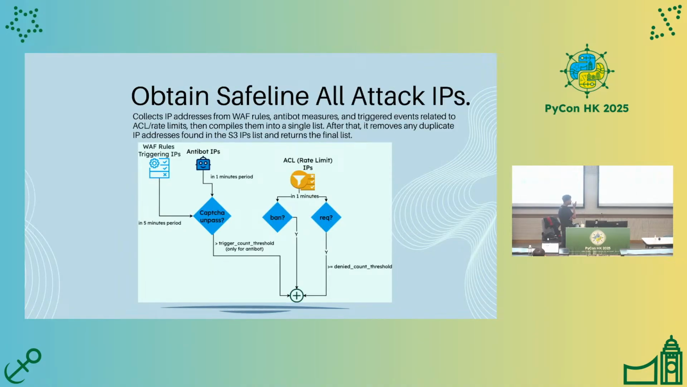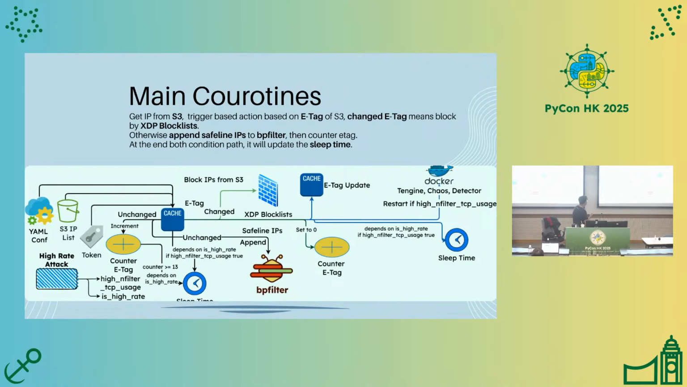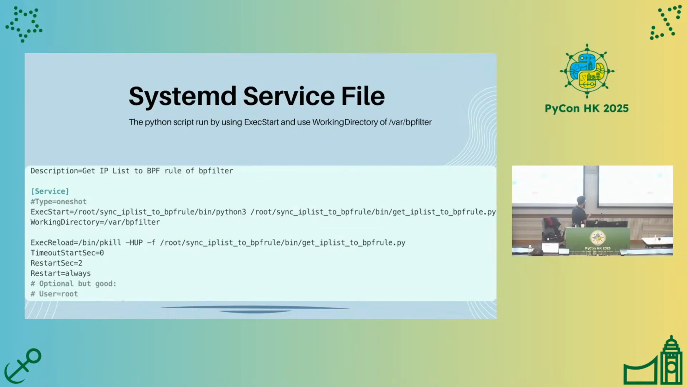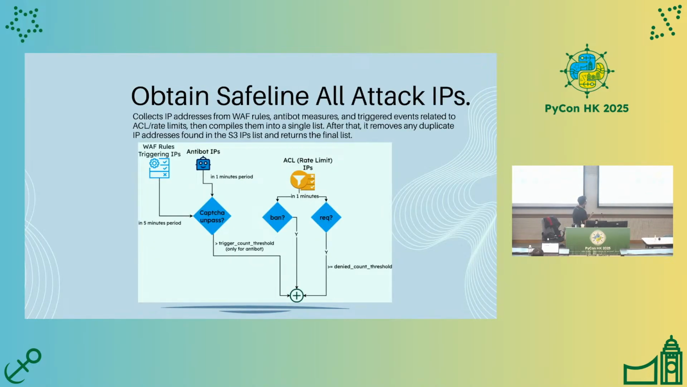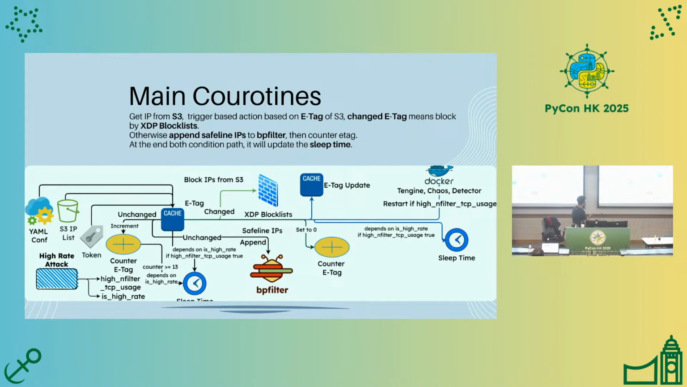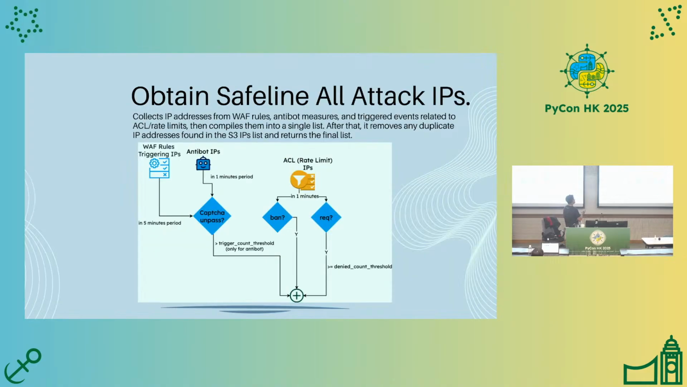Then let's continue. Before, I mentioned that I need to get all SafeLine IP addresses and append them to the BPF filter if the ETag is unchanged. The process of obtaining SafeLine attack IP addresses starts with this.